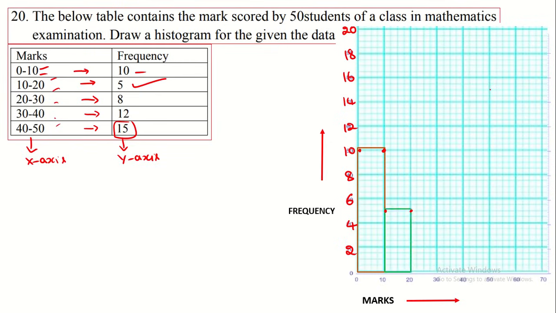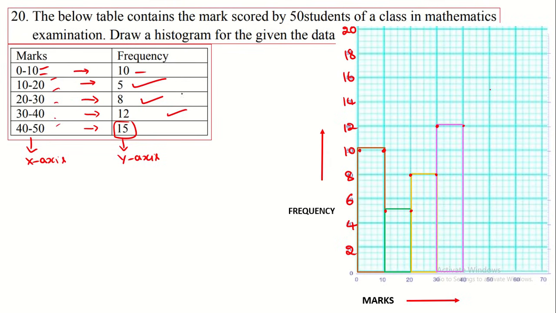So this is the marking of the 10 to 20, and then for 20 to 30 it is 8. For 20 it is 8 and 30 is also 8. We have to mark this one. And then 30 to 40 is 12. In 30 we have marked 12 and also in 40 we have marked 12. So we get it like this.